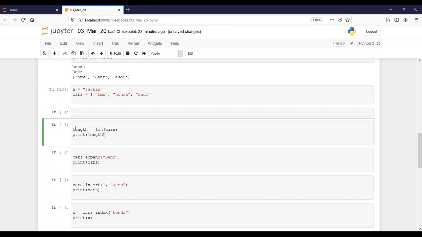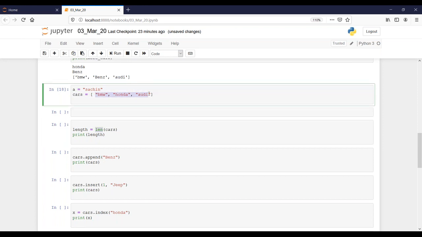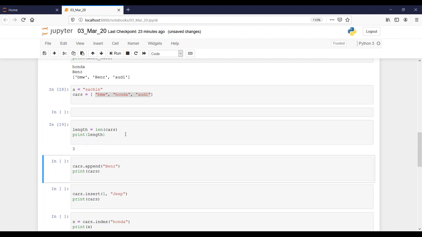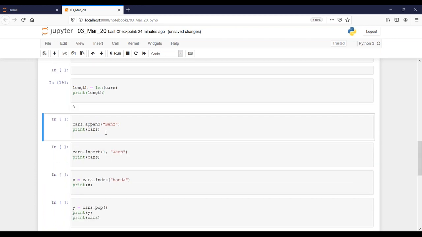Then here, length of cars. How big is this list? Can you give me an answer? Is it 2 or is it 3? How big is the list? 3 only, right? 0, 1, 2. But I told you it is starting with 0, 1, 2. Is it ending with 2? Yeah, length is 3. That was a stupid question, I know, but I was just checking. Okay, the answer is 3.